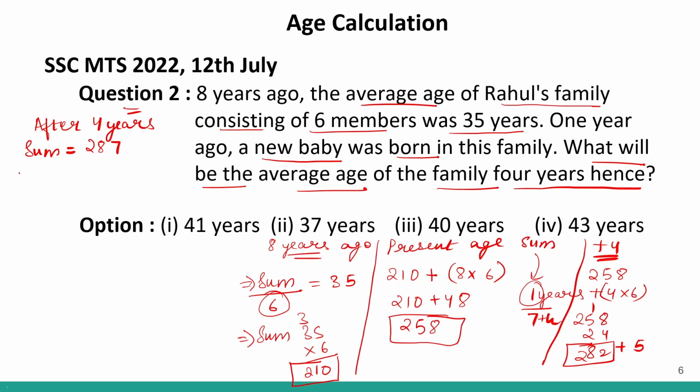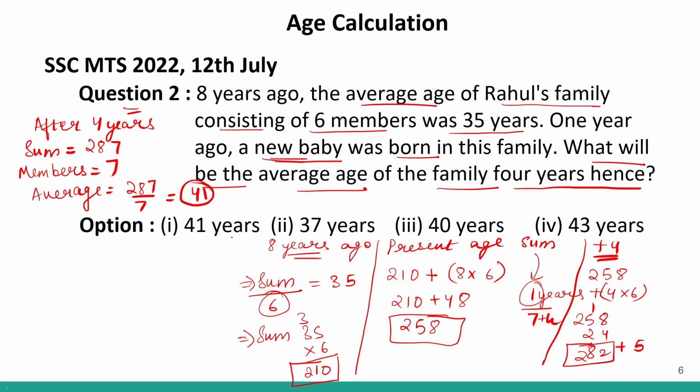Now, how many members will be there in the family? The members will be 7 because 6 members were already there and then one baby was born. Correct? A new baby was born. So what will be the average? The average is sum divided by members. So 287 divided by 7. 7 4s are 28 and 7 1s are 7. So the average will be 41 years.